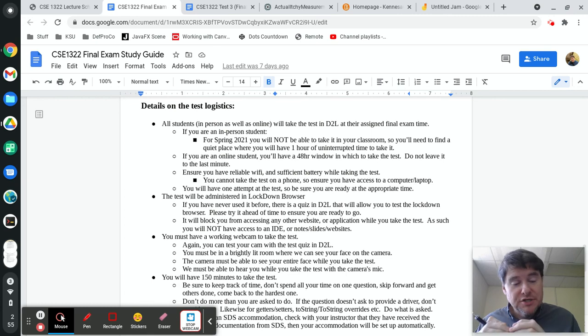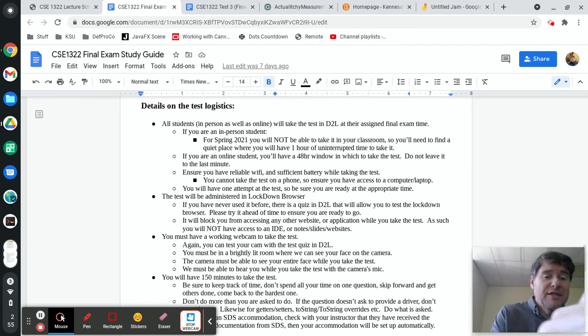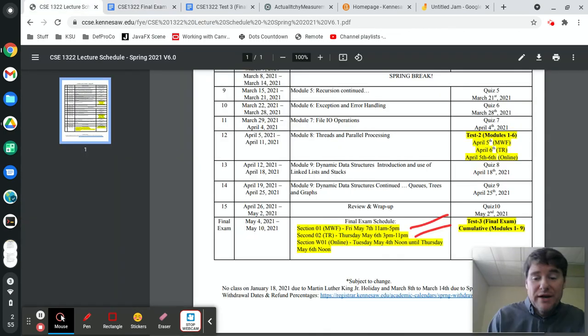Make sure before you start that the computer you're using has a webcam, it works, and Lockdown Browser works. There is a practice test on the quiz section in D2L in your lecture, which allows you to test the Lockdown Browser. If you have any doubt, because maybe you haven't used this computer or this combination before, or you just did an upgrade, go ahead and recheck to make sure that Lockdown Browser works correctly.